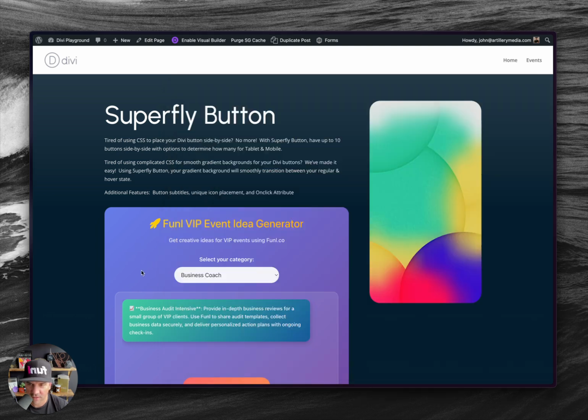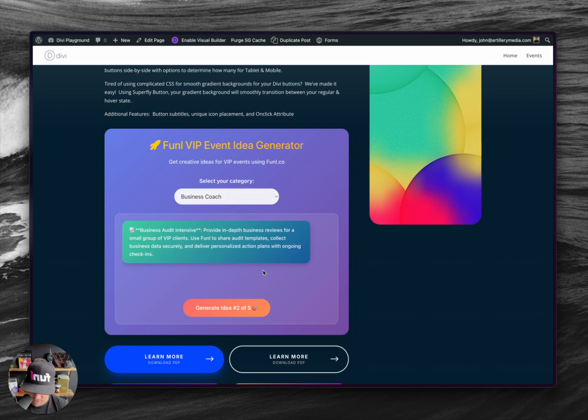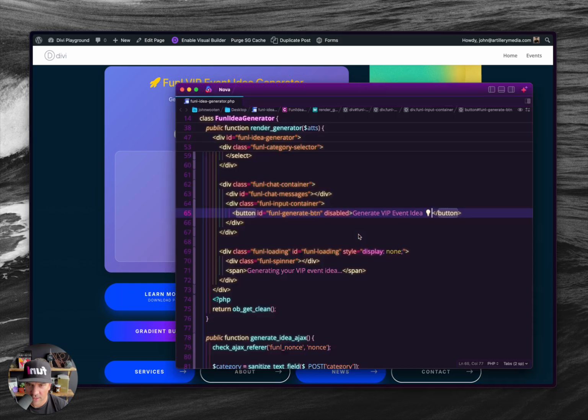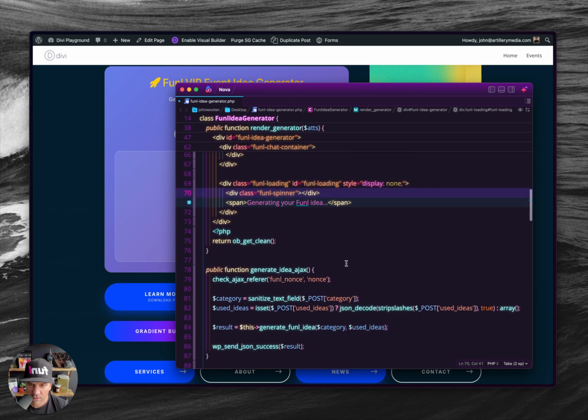Oh, yes, right here. Generate, when you first do it, it's got this light bulb right here. And I'm just going to change this to say generate exclamation point. Generate. And then generating your event idea. Or I'm just going to say your funnel idea. There we go. Save.